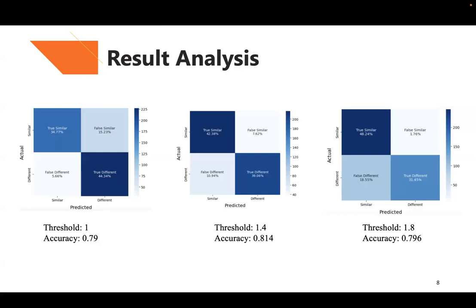Specifically, if the threshold is too small, the true similar will be smaller and the false similar will be larger. In contrast, if the threshold is too large, the true different will be smaller and the false different will be larger, as you can see. Therefore, choosing a proper threshold is important for my project, I think.